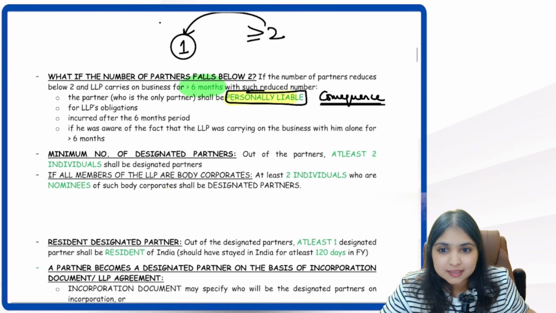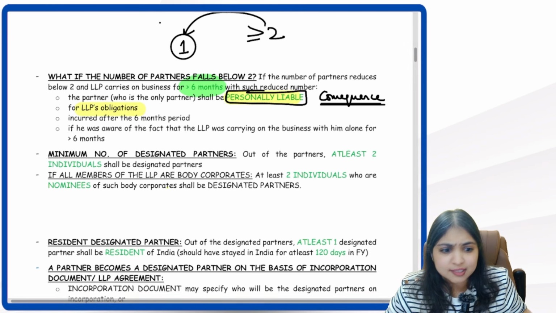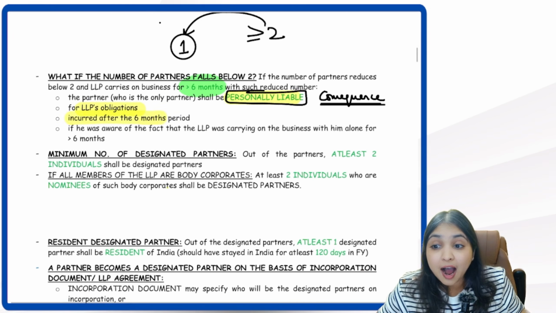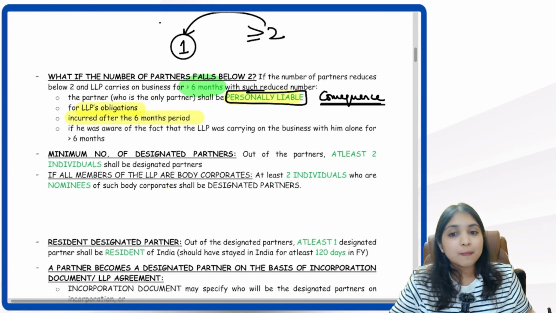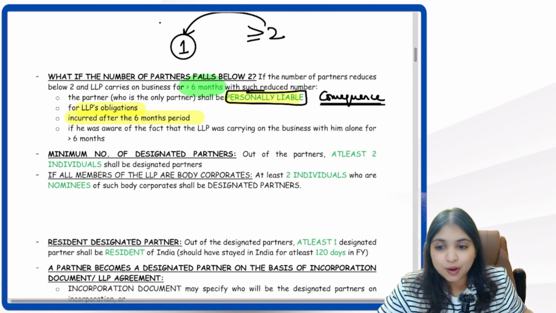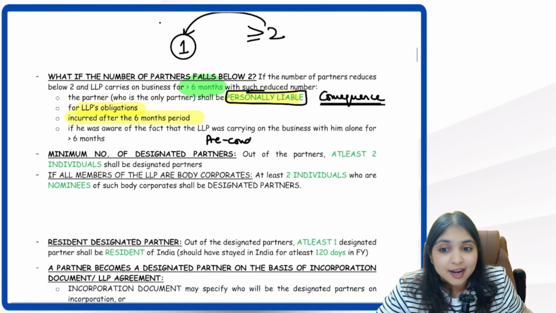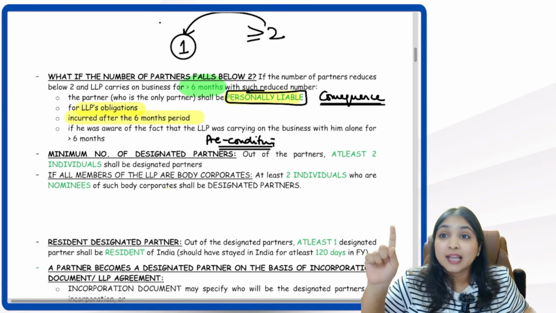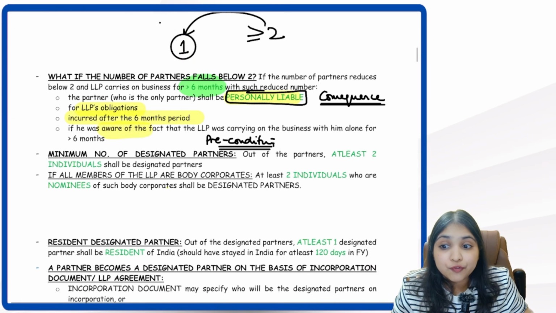He will become personally liable for the LLP's obligations. Which obligations of the LLP? Those obligations which were incurred after the 6 months period. For those obligations he will become personally liable. But for this consequence to apply, first of all a precondition has to be fulfilled. What is the precondition? The precondition is that the one single partner whom we have must first of all be aware.